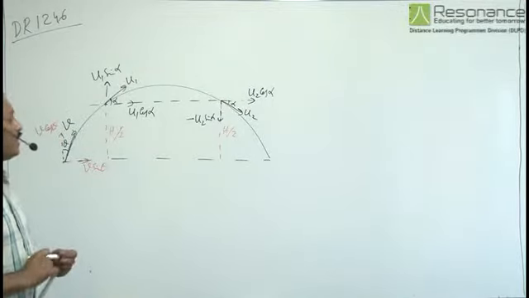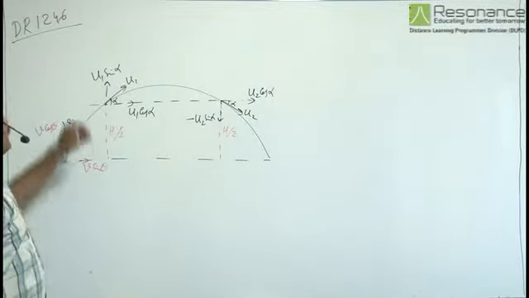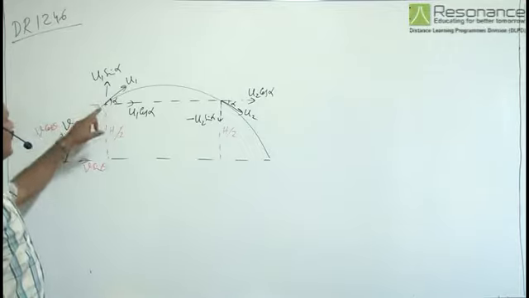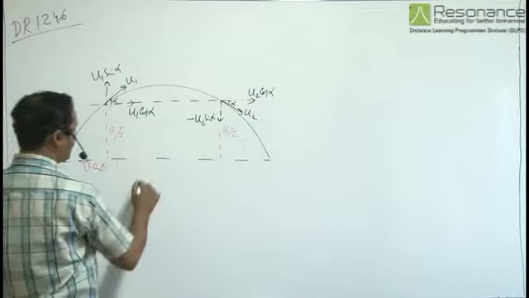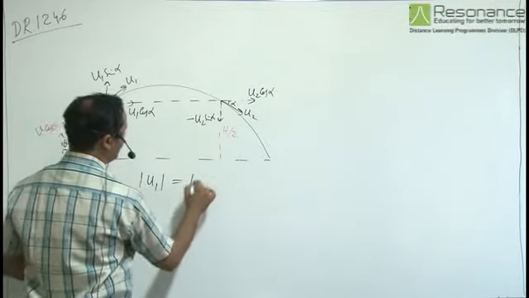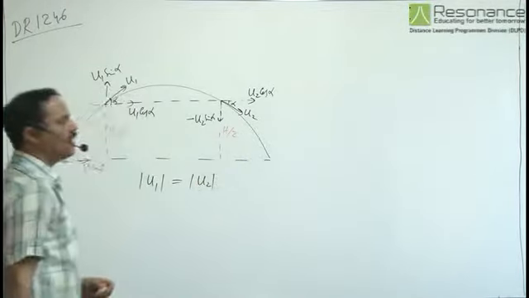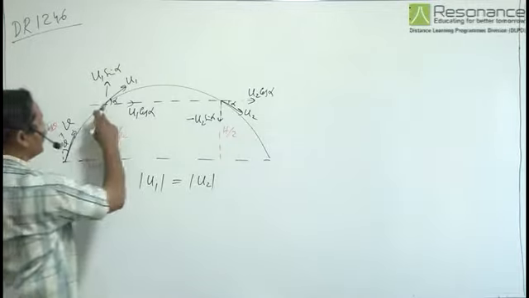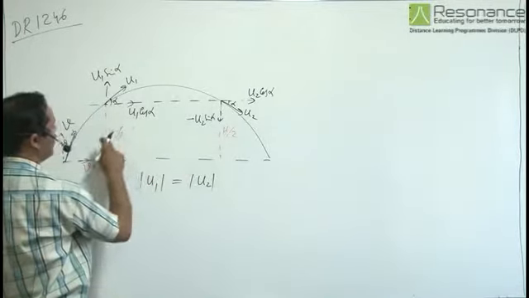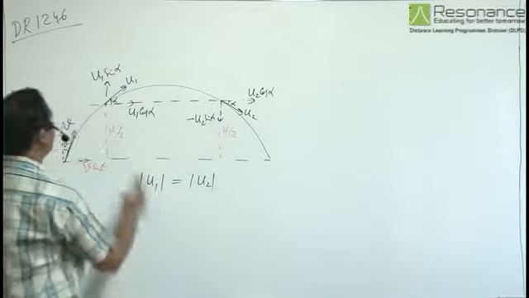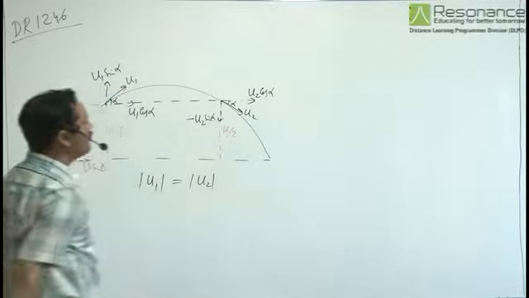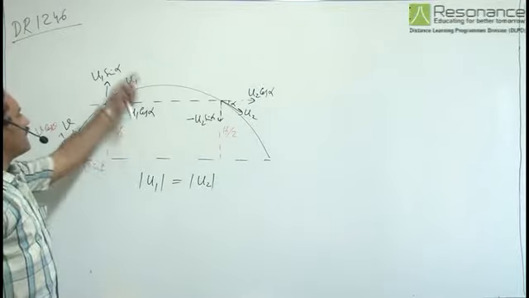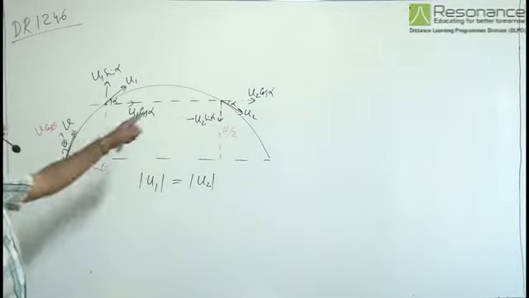And as we already know, for a projectile, its speed is same when it is at same horizontal level. So the magnitude of u1 and magnitude of u2 are same. So during this particular instant when height is half of the maximum height, we have u1 sin alpha and minus u1 sin alpha, that is they cancel within this particular time.